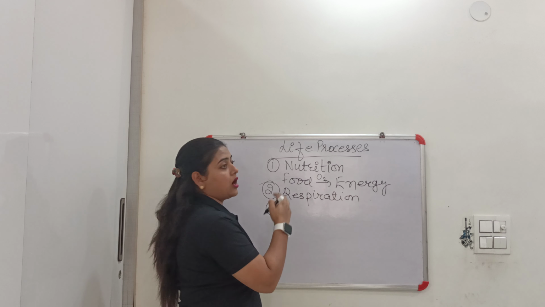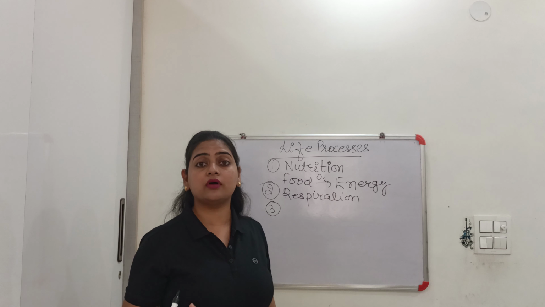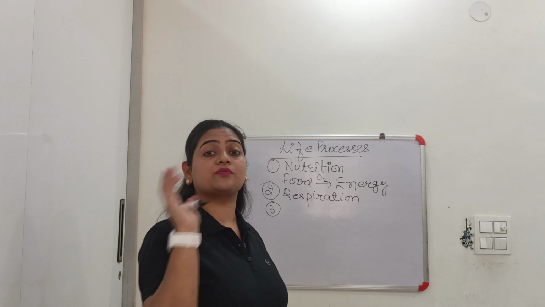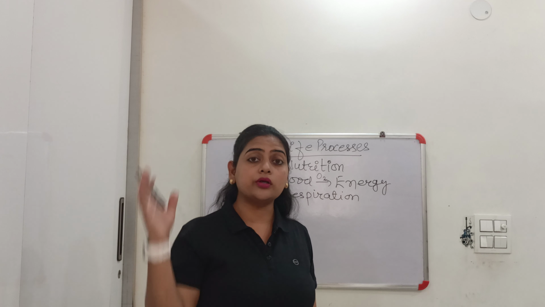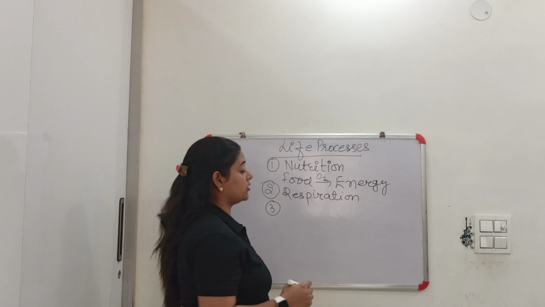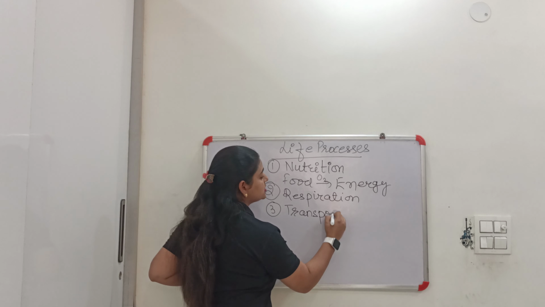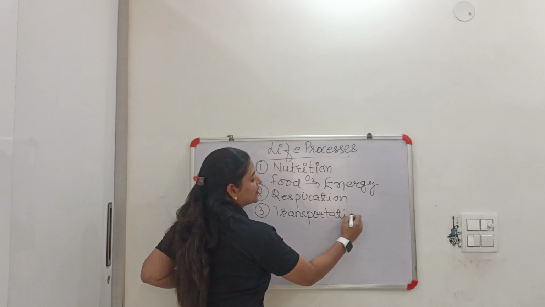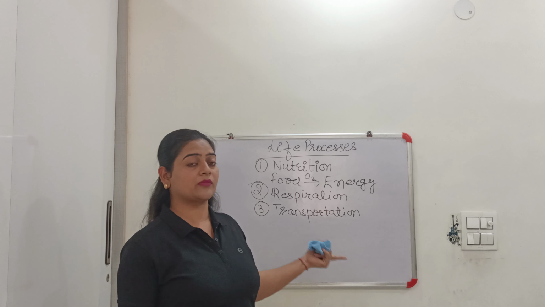But how will that food travel, how will that oxygen travel, how will the waste substances travel? That means our body needs a very good transportation system as well. So the third life process that occurs in our body is transportation. Okay, so three processes are clear.